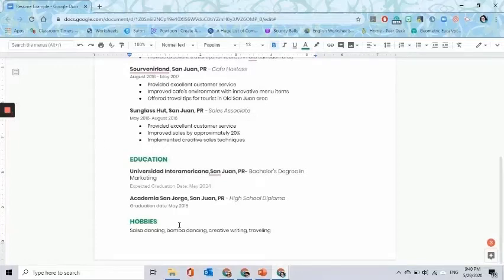So it's really up to you if you put hobbies, if you put references, if you don't want to put anything, but it is also important to know that you should mention something else that goes beyond your education, your skills, and your job experiences, because again, this shows that you are a well-rounded individual.